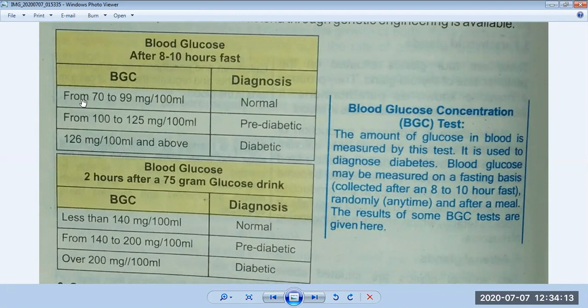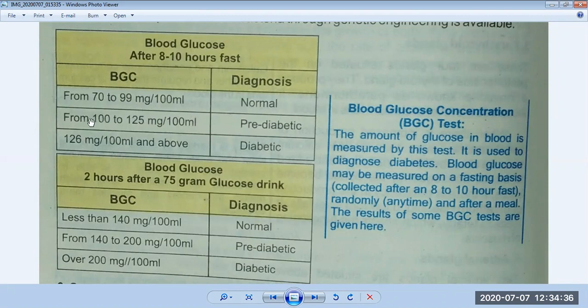If the ratio of glucose in 100 ml blood is 70 to 99 milligram, it will be called normal.